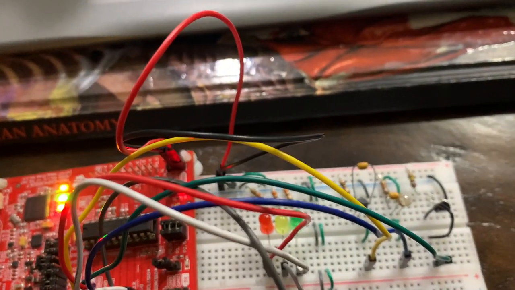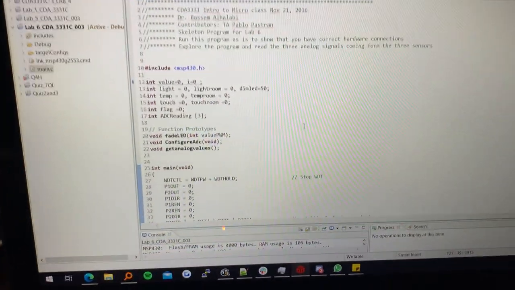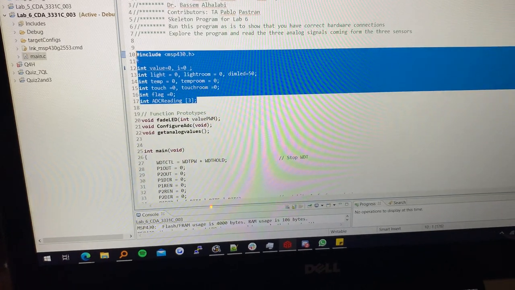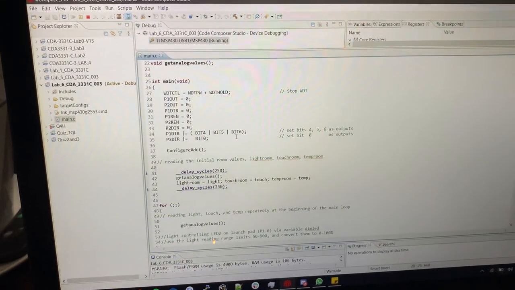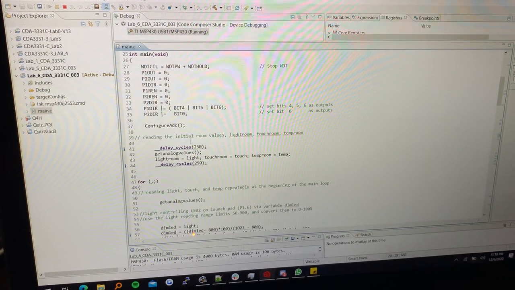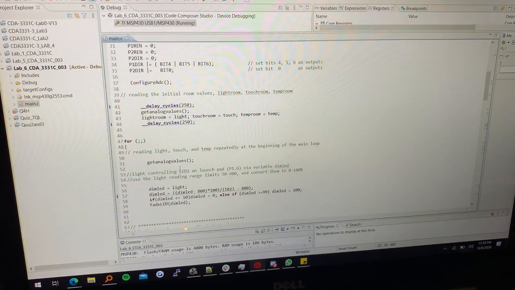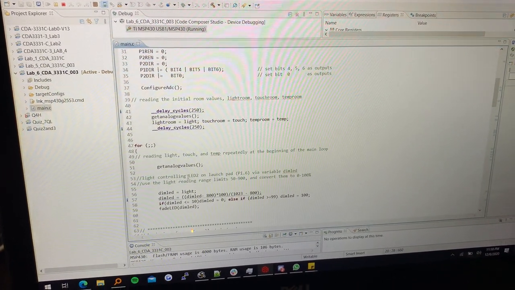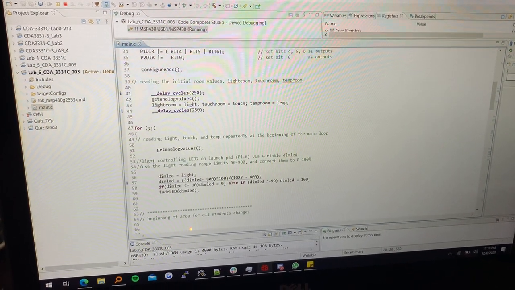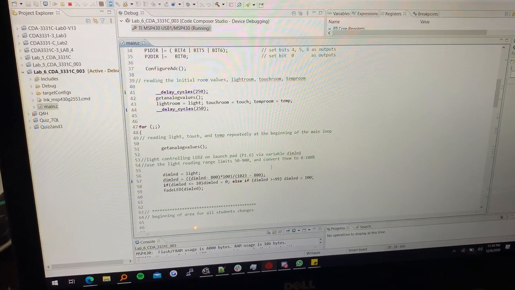Okay, so now I'm going to show my code here. Alright, so here you can see I have my initialized values, function prototypes as well, and read the initial room values: light room, touch room, temp room, and so on. We have an infinite for loop as well. We have light controlling LED2 on the launch pad. We have variable dim LED.